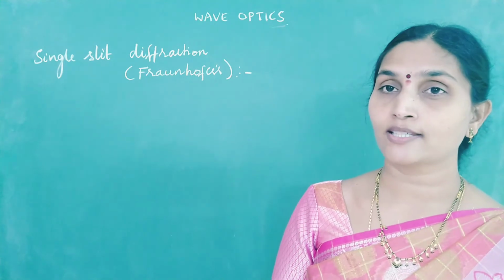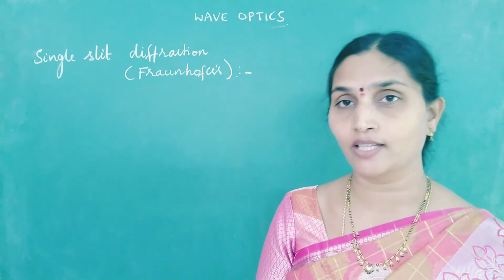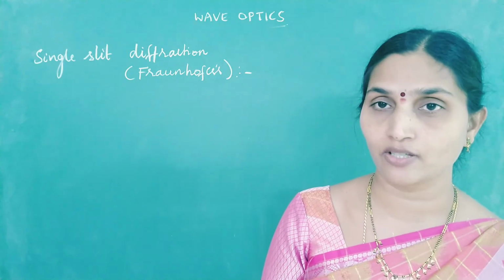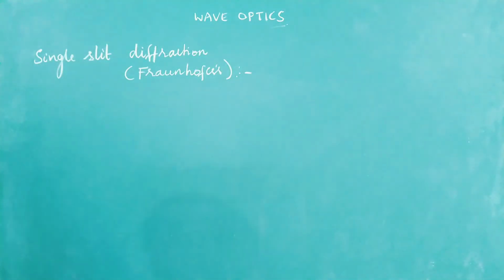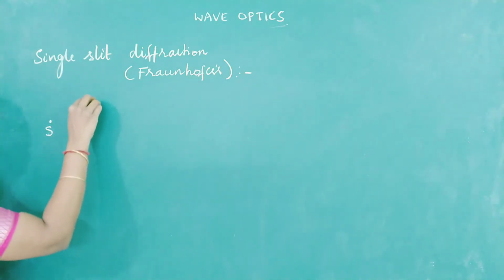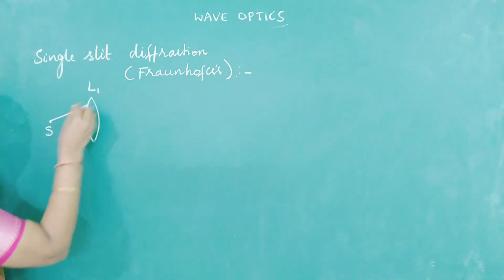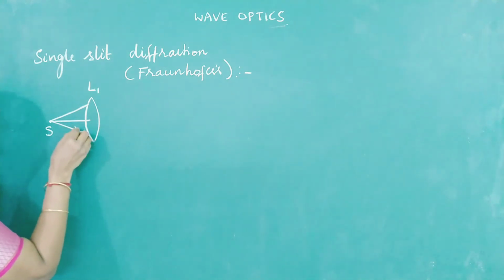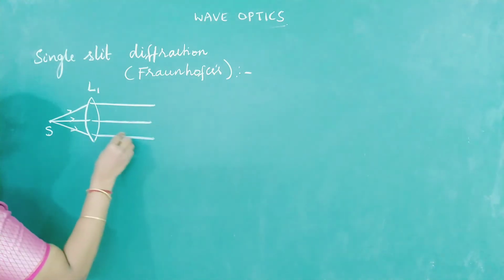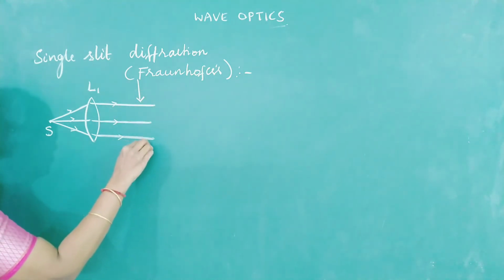Okay, now let us study the single slit Fraunhofer diffraction. Look at the experimental arrangement first. Then we will explain why we are getting alternate dark and bright bands in the diffraction pattern. To understand that, let us assume we are taking a point source of light. This source of light is placed at the focus of a converging lens L1 so that this beam becomes parallel. Now I am going to allow it to pass through a slit.